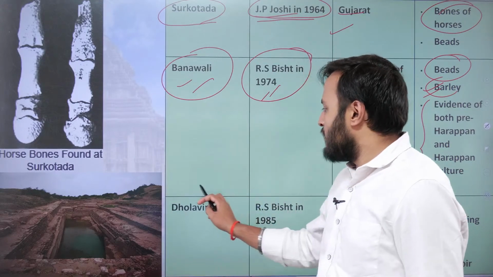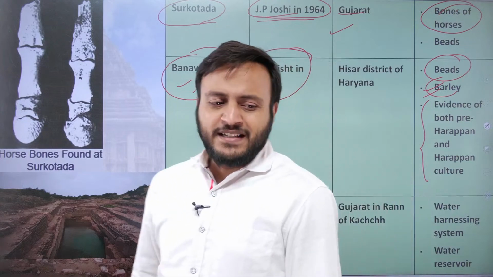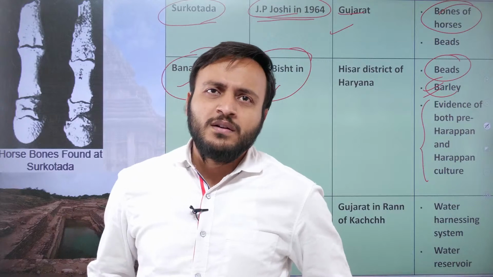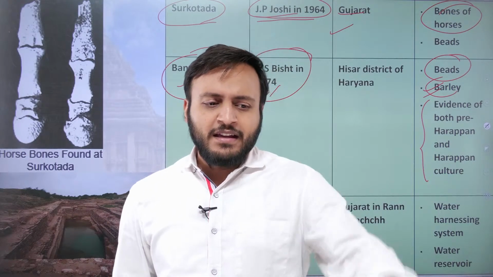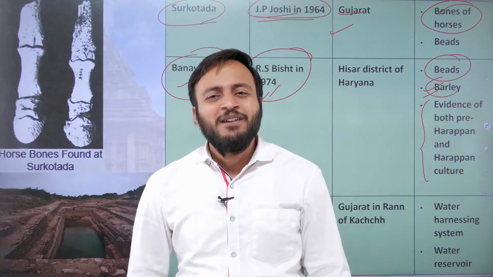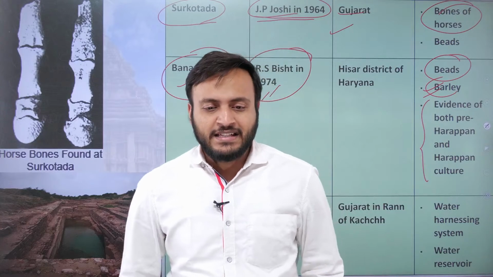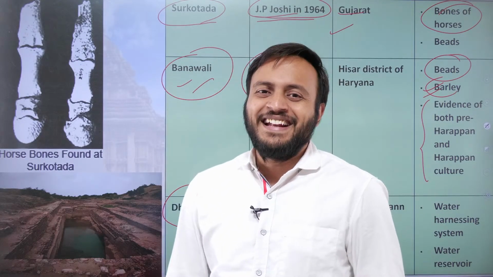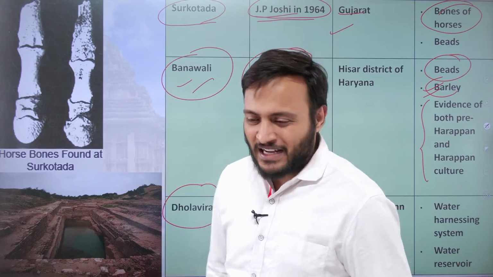Now, talking about Dholavira. Dholavira is a very famous place. Recently it was declared as UNESCO's 40th World Heritage Site in India. Tell me in the comment box, when was it declared as UNESCO's 40th World Heritage Site in India? I just said recently, but it's not that recent also. When was it declared? Kindly tell me in the chat box now.